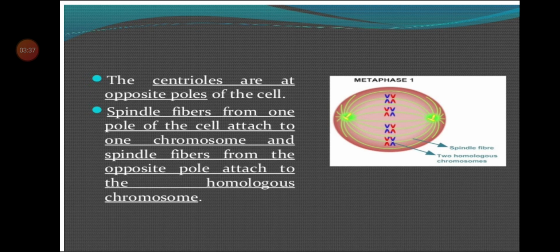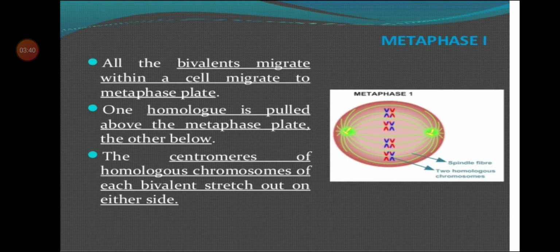It is very simple. I will again explain this metaphase in short. The spindle fibers become well developed here in metaphase 1. The tetrads move towards the equator. You can see here the tetrads are all situated at the equator. Metaphase means middle: all the chromosomes come to the middle, that is, the equatorial plane.